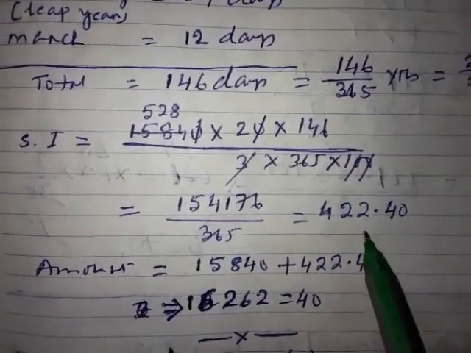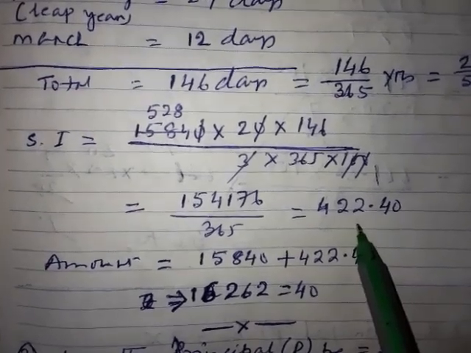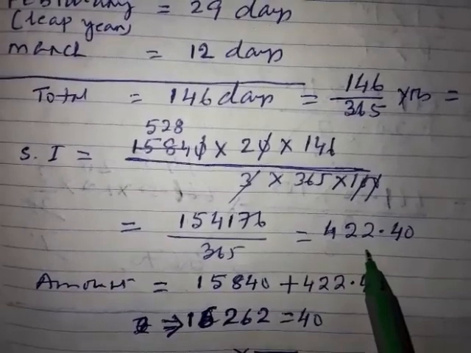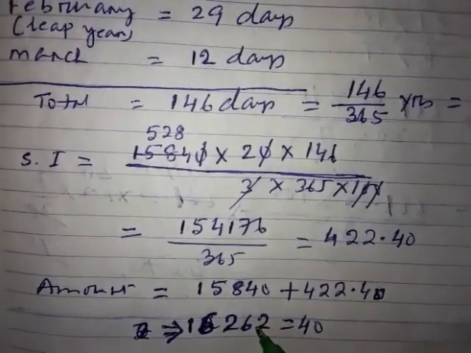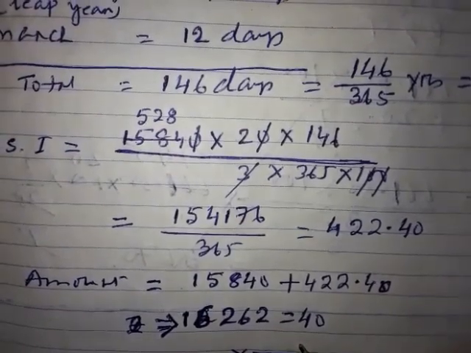The calculation is yours. You do your own division, your own multiplication, and if you have some different method by which you can do the calculation easily, you can do it. There is no problem. And the amount, you know how to find: principal plus interest. So I hope you understood these problems also.